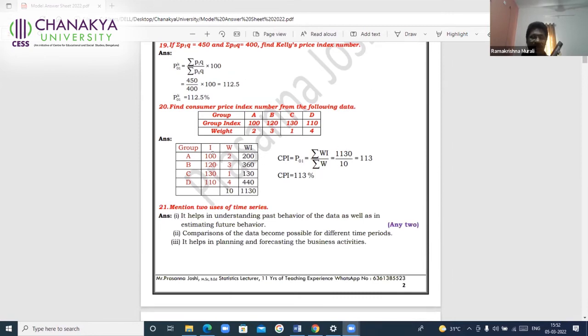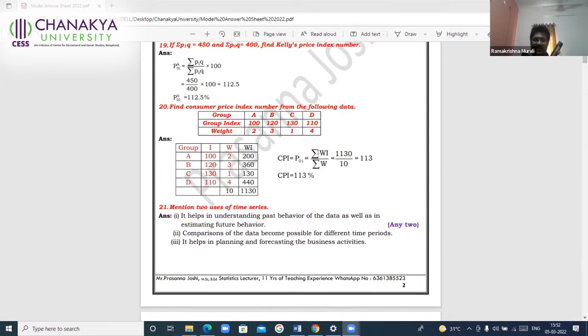So you are given I, the price index, and the weightages W into I, and this formula. You might write either summation WP or WI. Anything is okay. Whatever way you are taught in the colleges, I also refers to price index. P also refers to price index. It's called the group index. So it can be denoted by either I or capital letter P, which is the price index. Both have the same meaning, P1 by P0 multiplied by 100. But it is a must to write this formula.